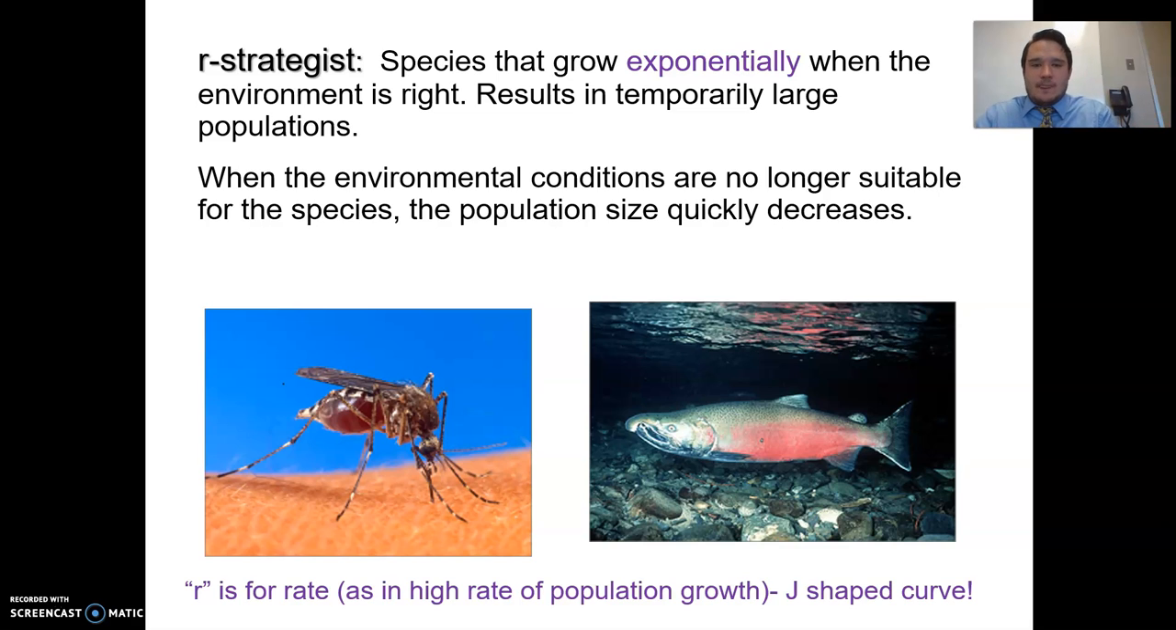When we say J-shaped curve, if this is our graph right here, it is going to increase kind of steadily, and then there's going to be a huge boom in population. Now it's going to hit some sort of a carrying capacity, and then there will be a drop in the population once that happens.